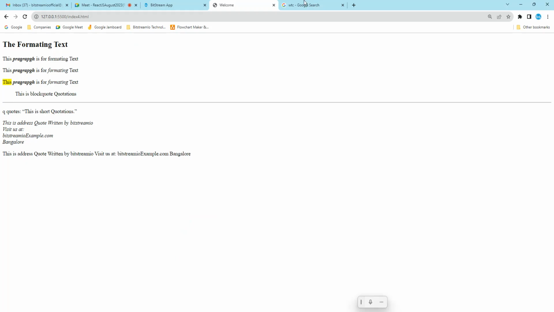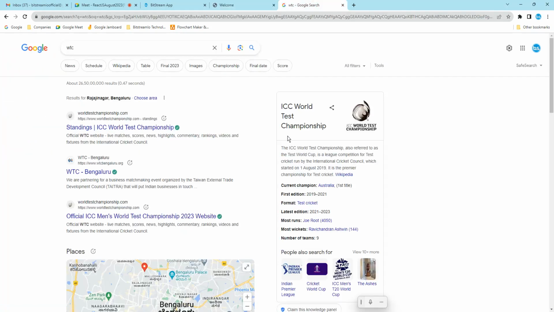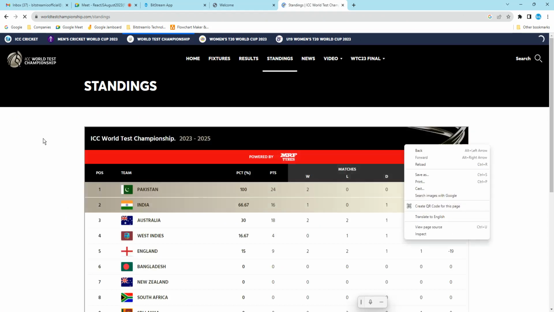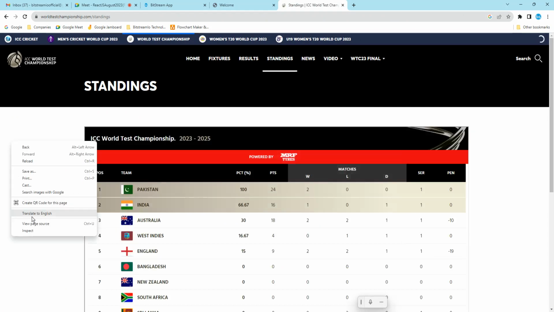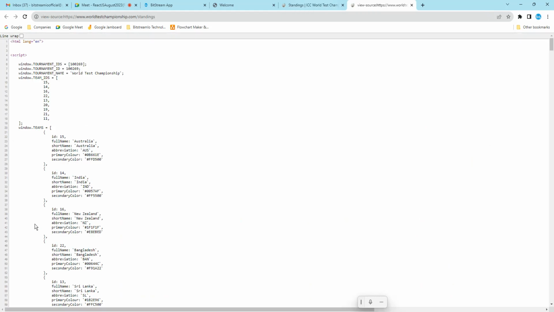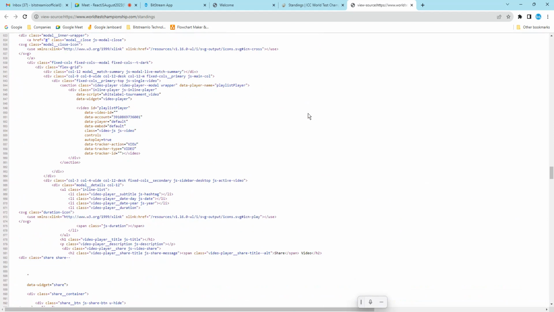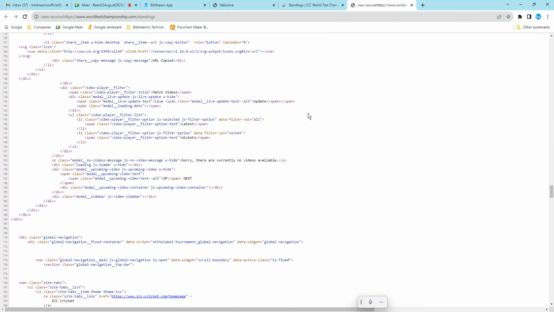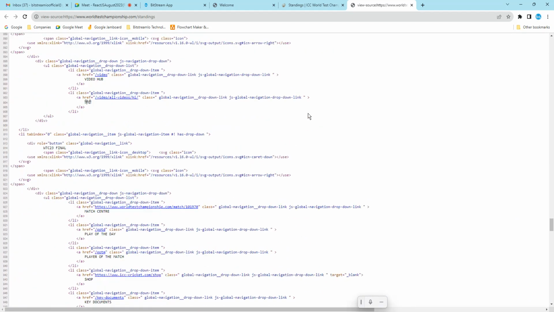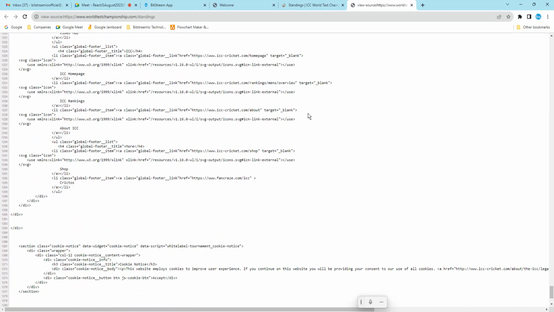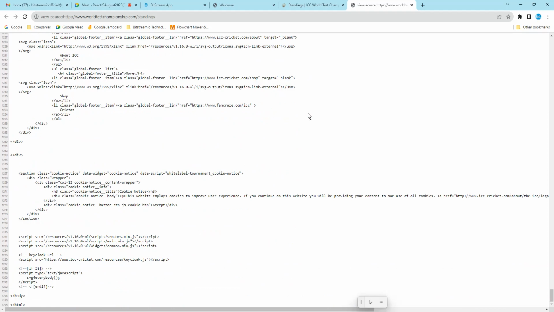So let me give an example. I will just see this website. I don't know, randomly I have chosen. Right click, view page source. See here, these many thousand lines of code would be there. If you make a comment, it is easy to understand. Or else if you have written continuously, I don't know where is the start, which block it is and where it ends. So it is difficult to understand.